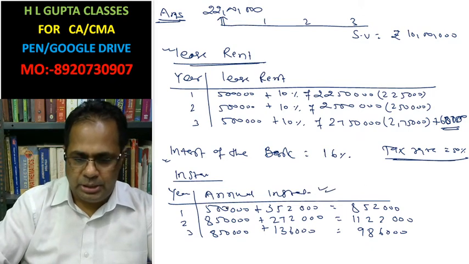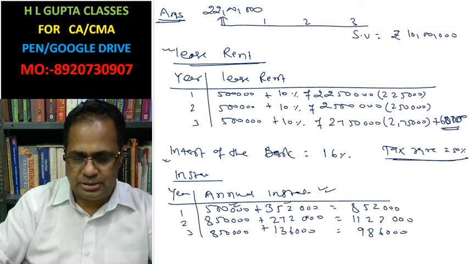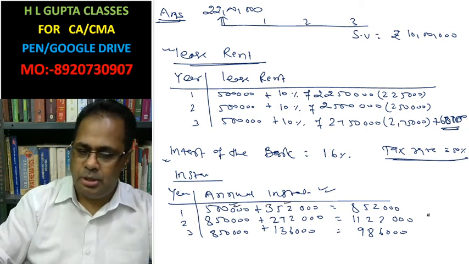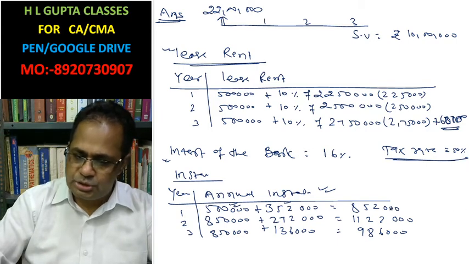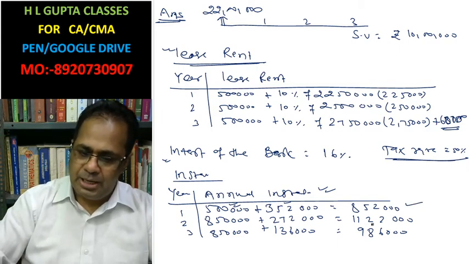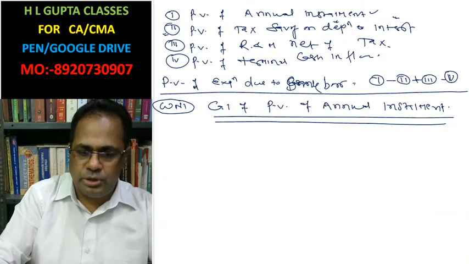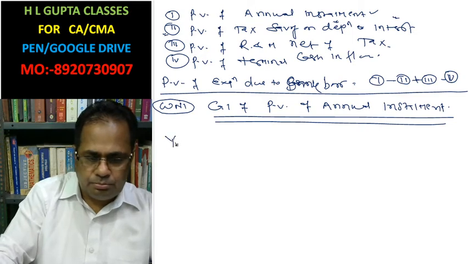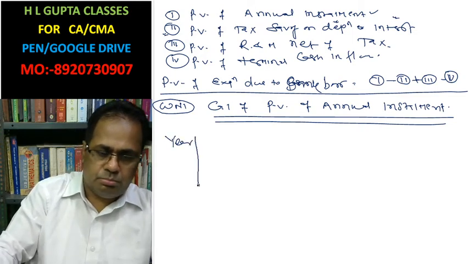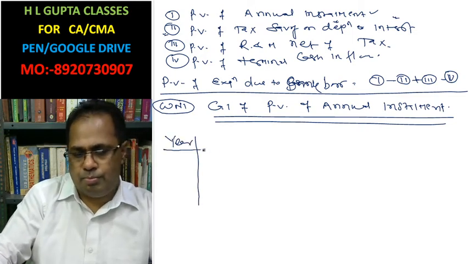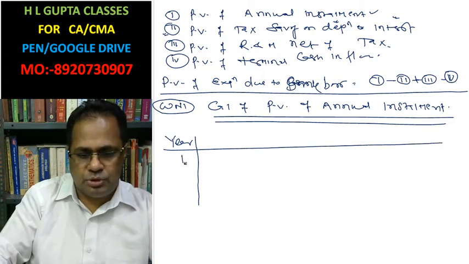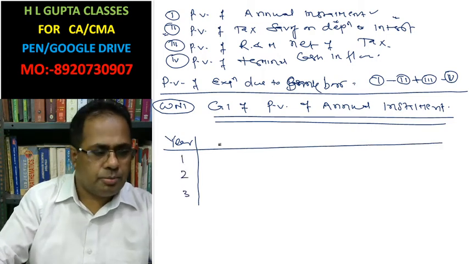Annual installment. This is the interest. 8,52,000 is the annual installment for the first year, 11,22,000 is the second year, and 9,86,000 is the third. You write here: year. First year, second year, third year.